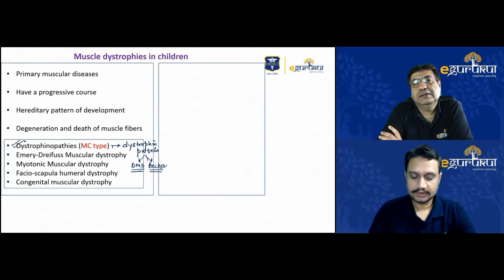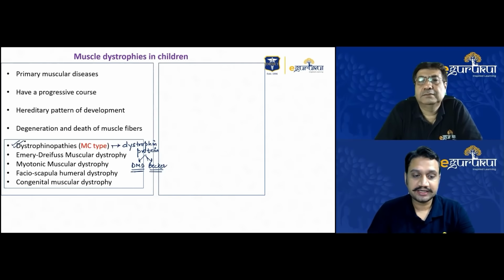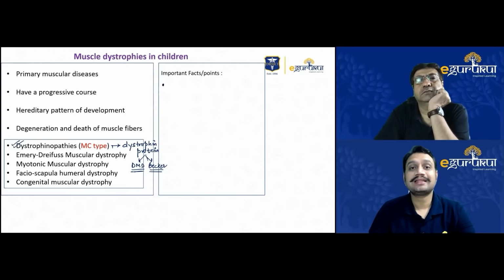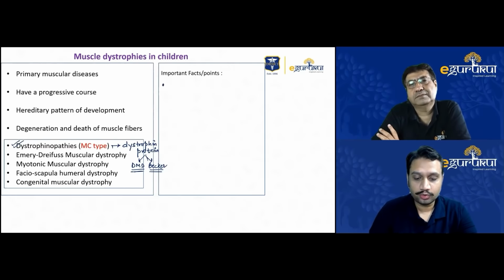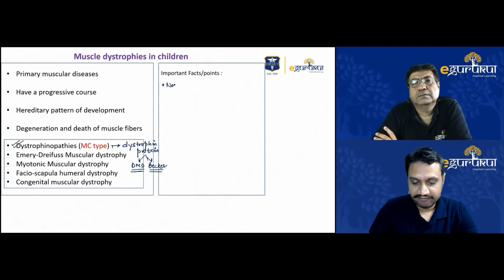So to add on to what you just said, it is genetically determined. We have already mentioned it, and these are progressive diseases of the skeletal system. Now, one thing I want to highlight here to all the students is that there is no sign of inflammation in the muscles, which we have pointed out earlier in the very first slide also. These are not inflammatory, and for the same reason, because they are not inflammatory, we don't call it a myositis.